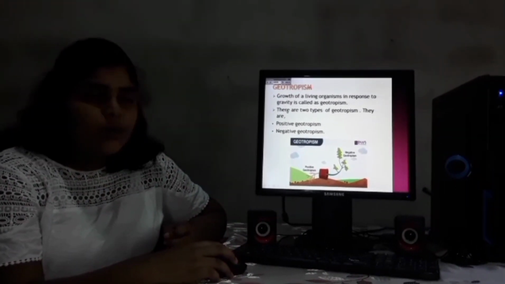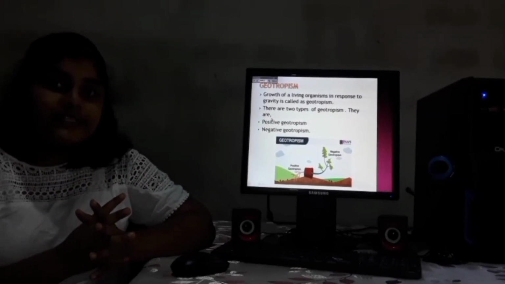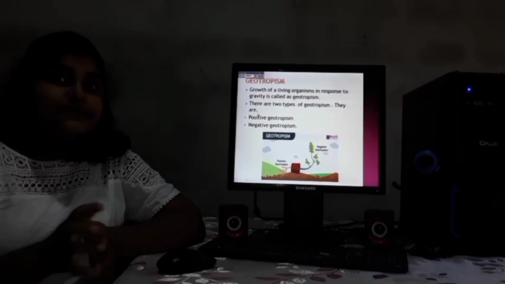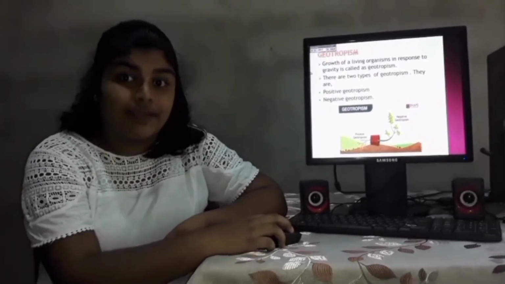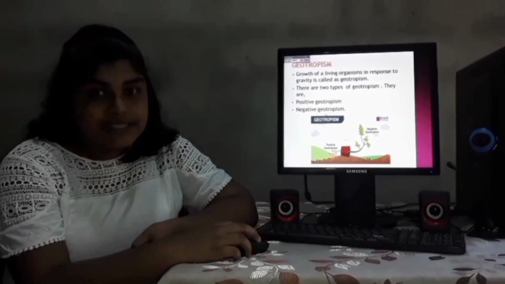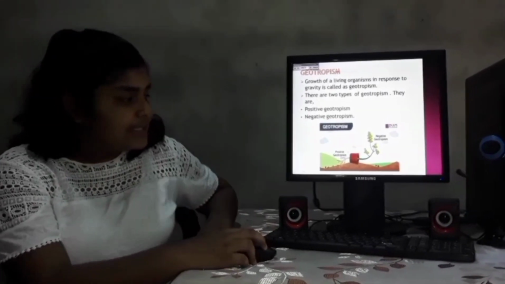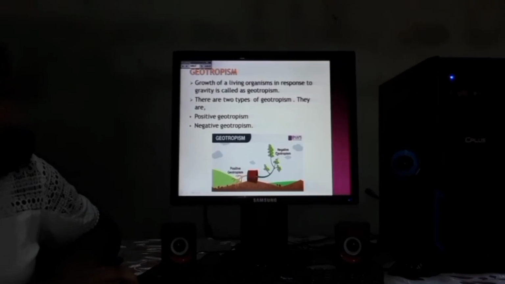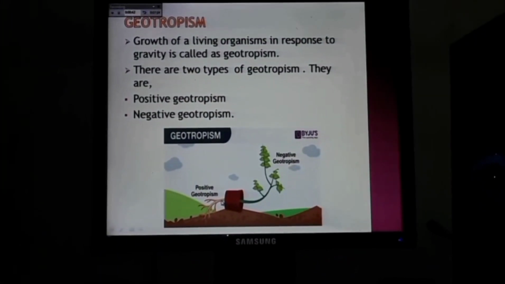Geotropism. What is called as a geotropism? Growth of a living organism in response to gravity means a geotropism. What is meaning by the geotropism? Growth of a living organism in response to gravity. Okay. There are two types of geotropisms. They are the positive geotropism and negative geotropism. Please look at the screen. This picture denotes both the positive geotropism and negative geotropism.